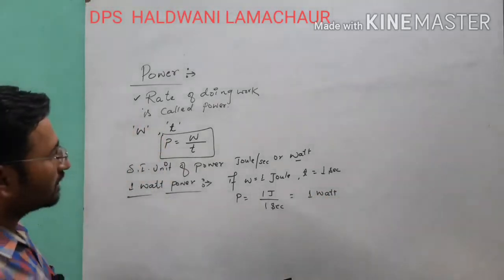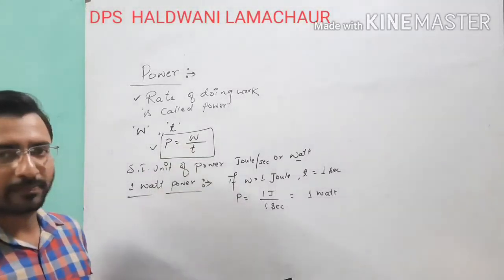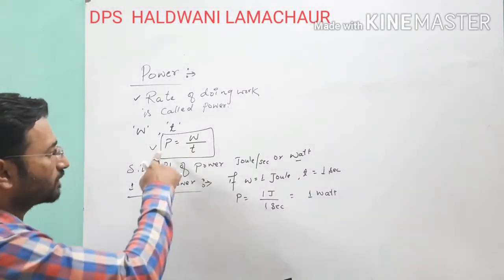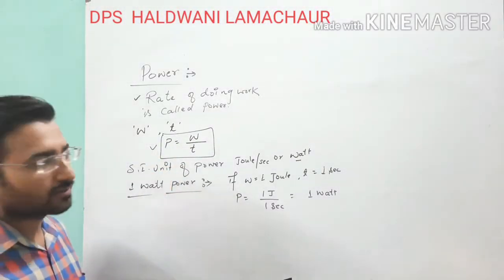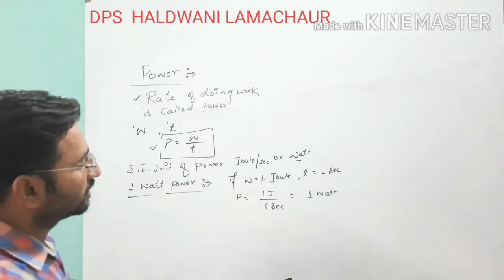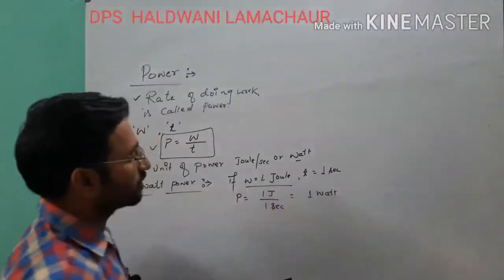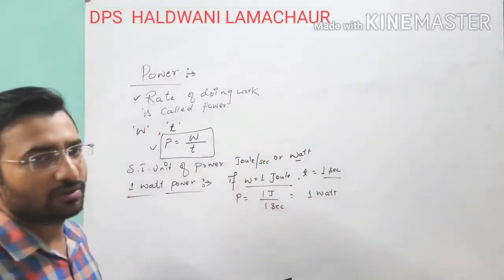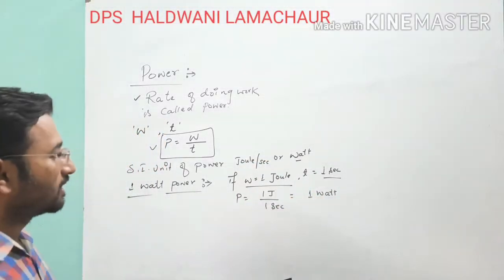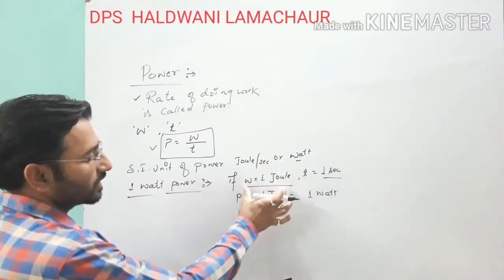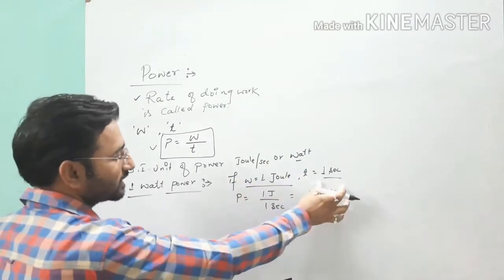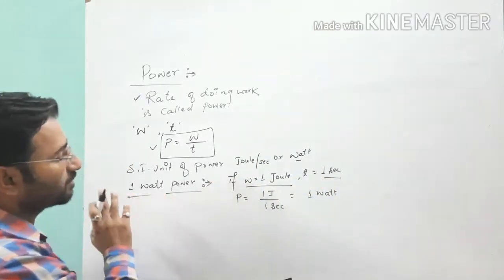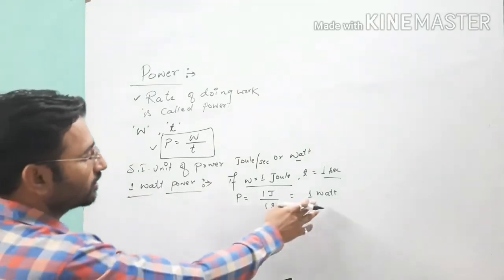So we can say that the power of a machine is called 1 watt if the work done by the machine or body in 1 second is 1 joule. It means if the body is doing 1 joule of work in 1 second, then the power of that body or machine is called 1 watt.